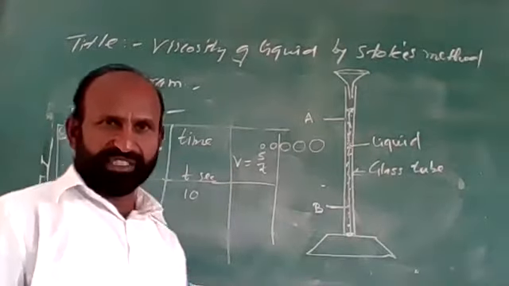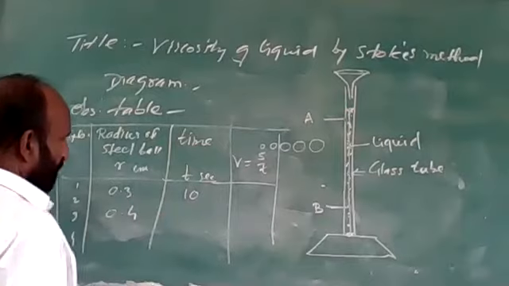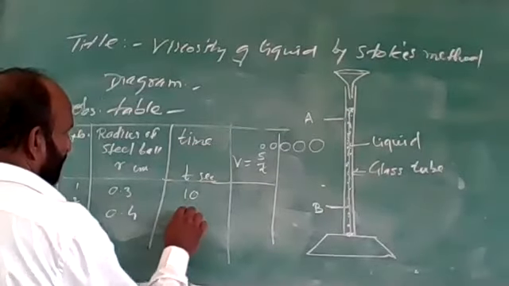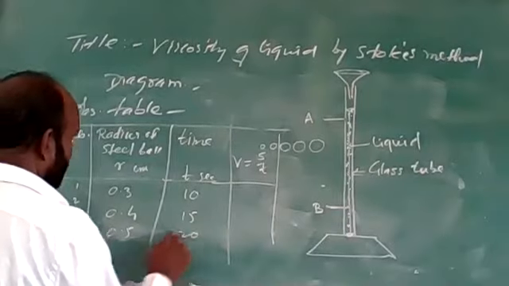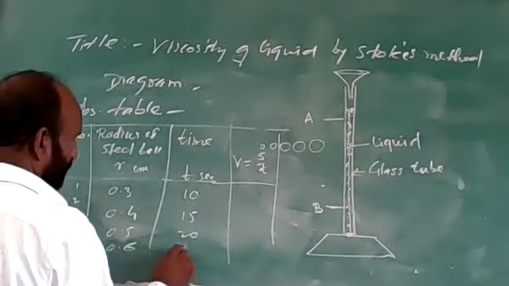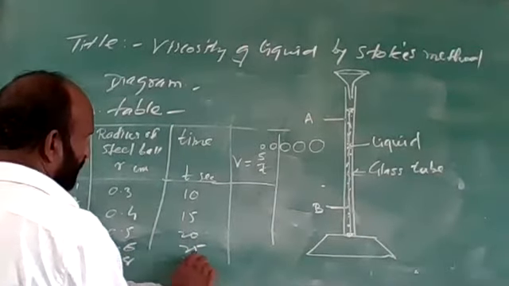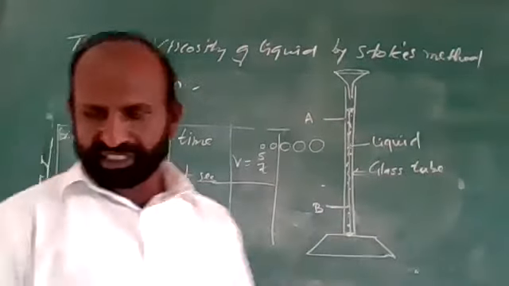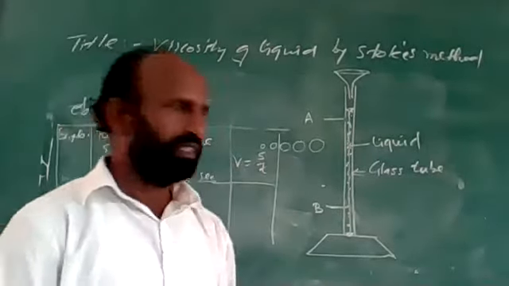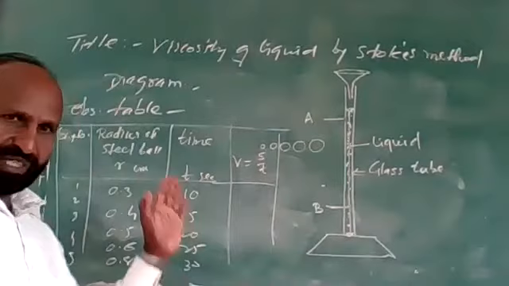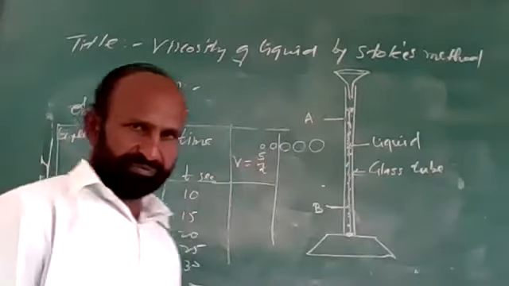This is, for example, 10 seconds. Then we will take another ball, 0.4 centimeter. Then it has 5, 15, 0.5, or say 20, 0.6, or 25, 0.8, 30 seconds. Say, for example, we have taken these types. These are not the actual readings, but for example, we have taken them here. And from these we can calculate the velocity.